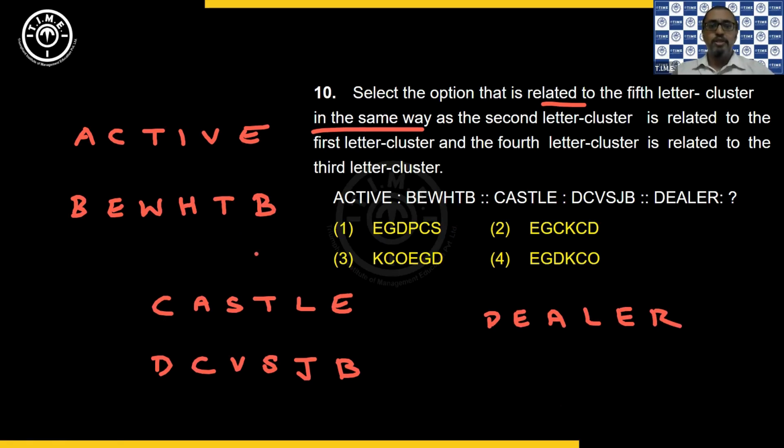Okay, so now we need to take the place values. Now here first always we need to look into whether there is any concept based on vowels. In the word active, you have I, which is a vowel, but that is replaced by H, a consonant. Similarly, E is a vowel that is replaced by B, a consonant. So there is no logic based on vowels and consonants. Now we take the place value. So A is 1, B is 2. So this is plus 1. You need to check parallelly if that works.